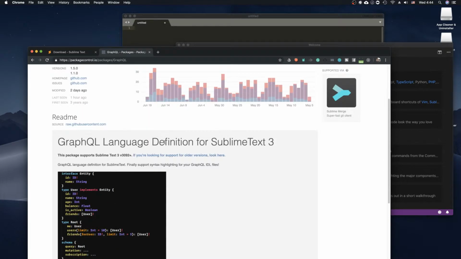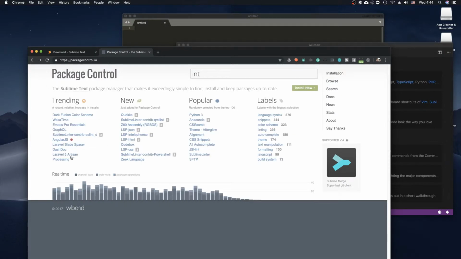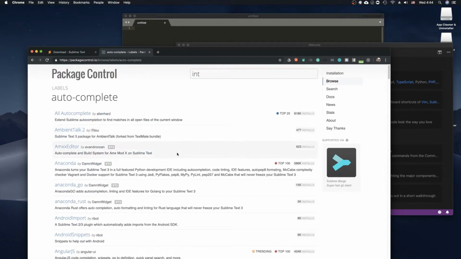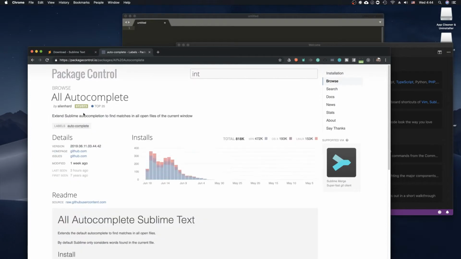GraphQL. Those are nice to have. But I think I'm going to do most of my GraphQL stuff in VS Code for now, so we're going to leave that off. Quokka, if you like that. If I said that right, I might just mess it up. Autocomplete. Let's see which ones are popular for this one. All Autocomplete. Okay.